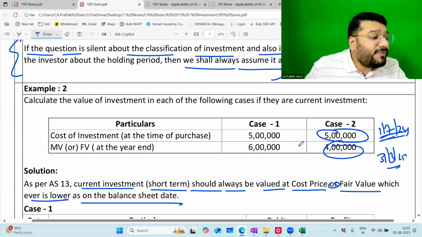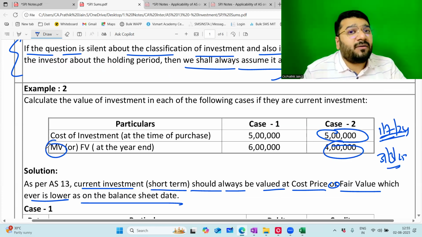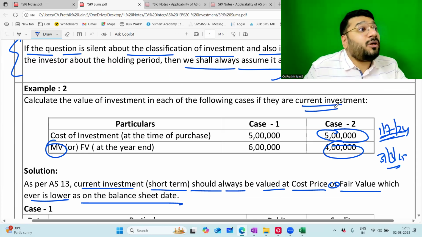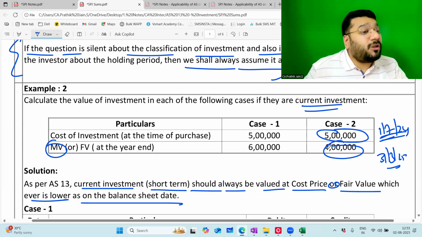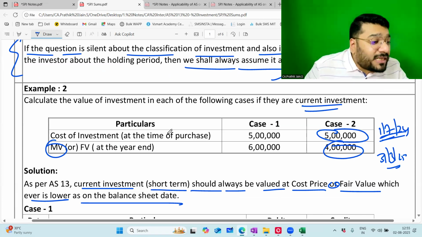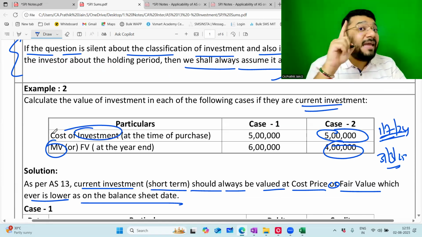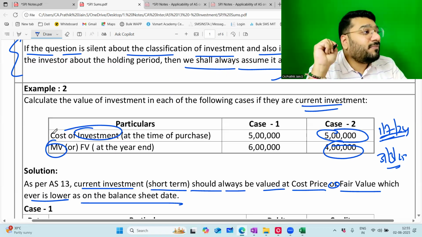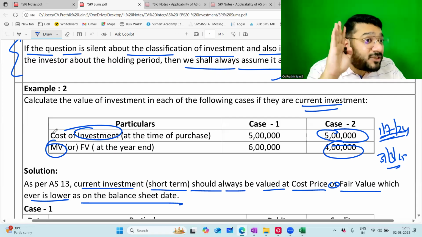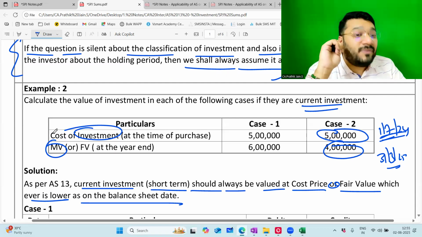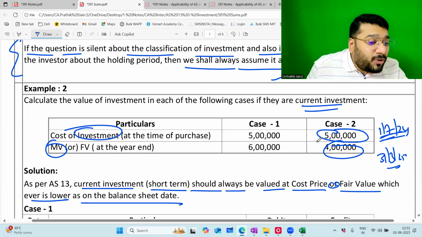The value of the investment, that is, the market value of this investment. Guys, this is short term. And the market value of the investment is 4 lakh rupees. What is the meaning of short term? On 31st March, I'm classifying this investment as short term, which means I can sell this anytime in the next couple of days, weeks, or months. Max to max within the next 12 months, I'm going to sell it. Now, the value of the investment has come down from 5 lakh to 4 lakh.